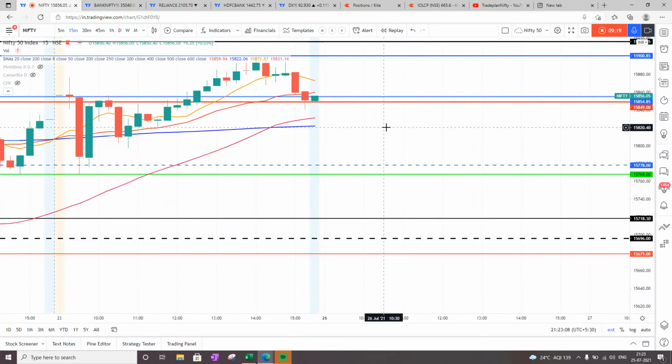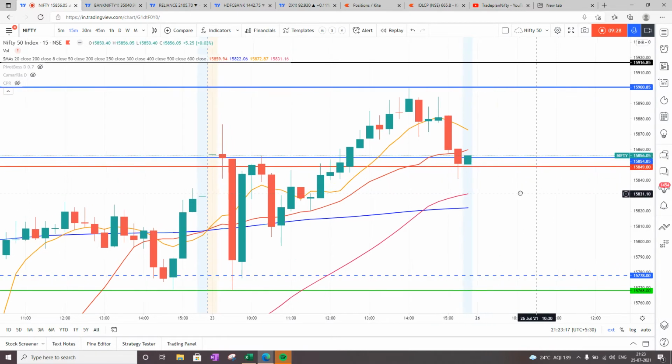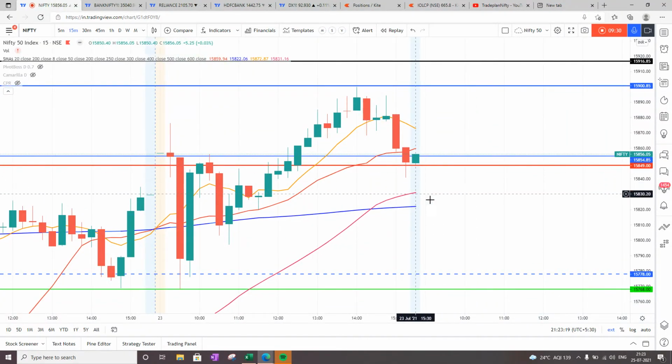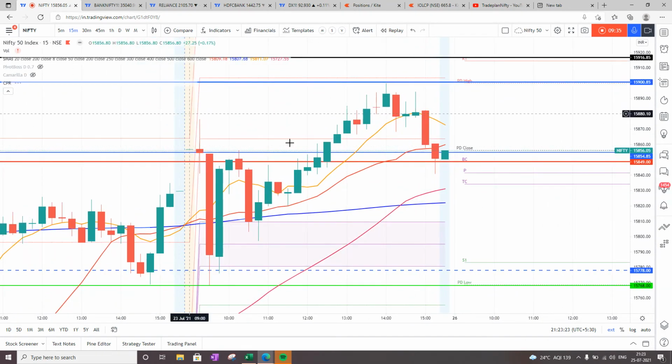Now on the 15-minute chart is where we see a sign of reversal, and we see that Nifty has closed below 8 bar and 20 bar moving average. So this is now in bear mode on the 15-minute chart. Let's confirm the view with the help of market profile.